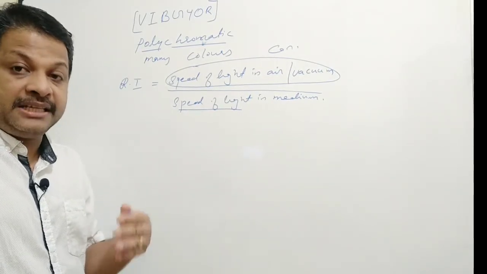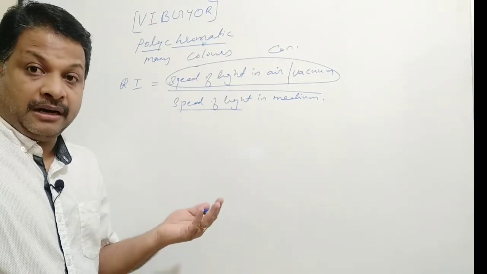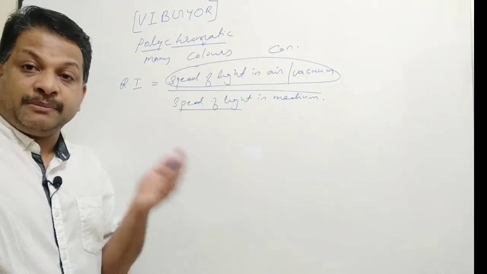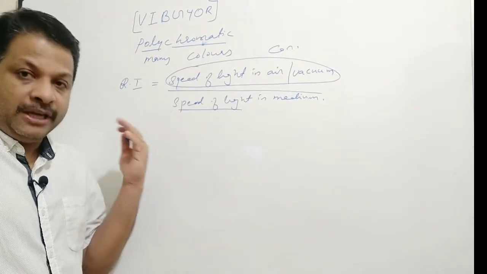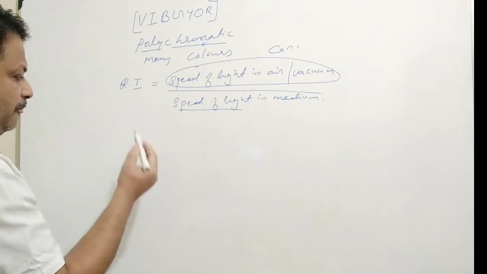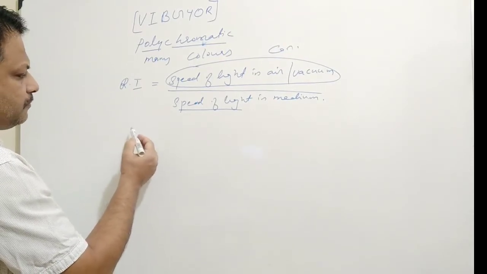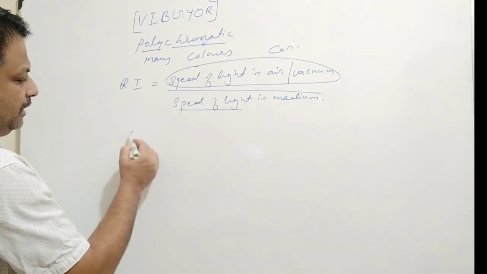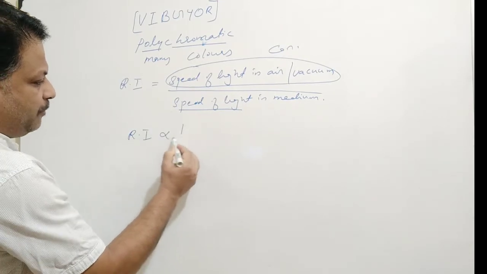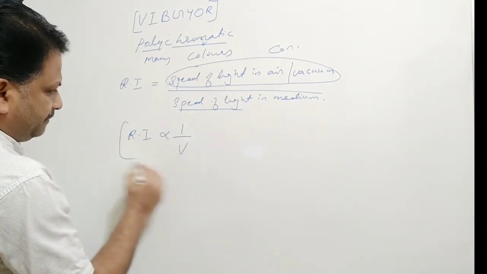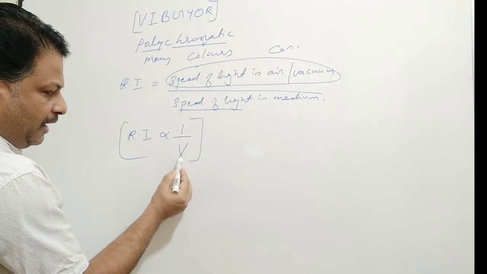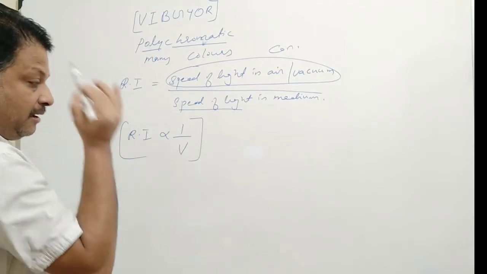Clear? So the refractive index will be minimum for red and maximum for violet. This we know. The refractive index is inversely proportional to the speed of light. More the speed of the light, the refractive index will be less.